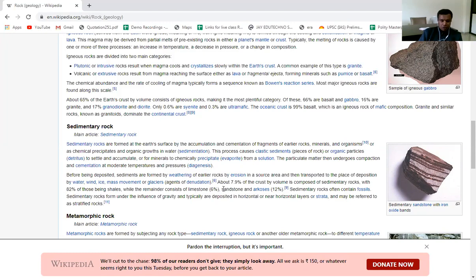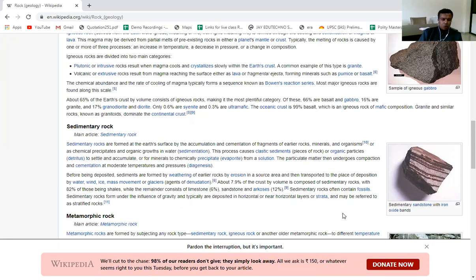Sandstones are also examples of sedimentary rocks. Sedimentary rocks often contain fossils. This is very important. This is one very important feature of sedimentary rocks. These rocks contain fossils, which may be animal fossils or plant fossils. The animal fossils get converted into petroleum, or crude oil, while the plant fossils